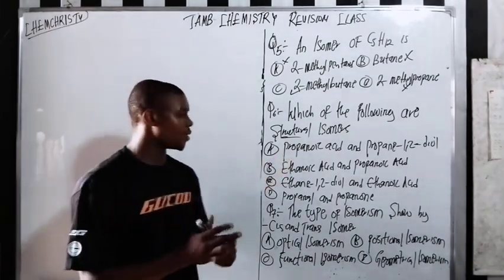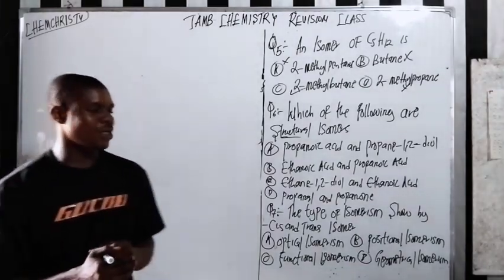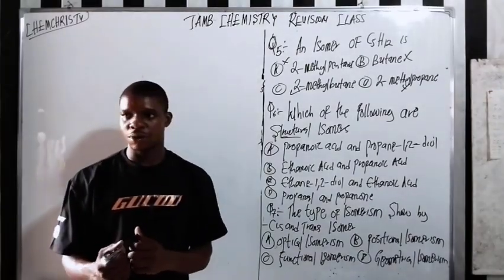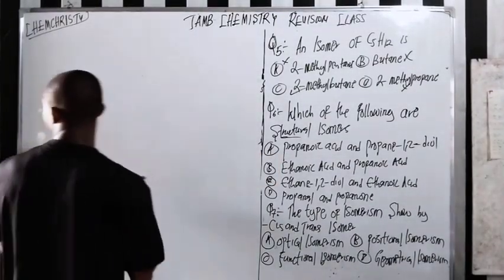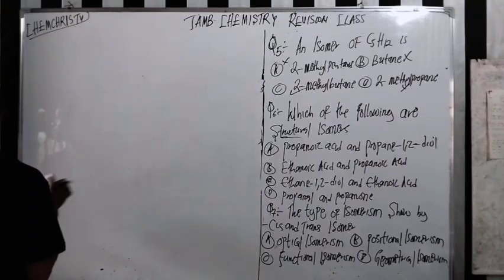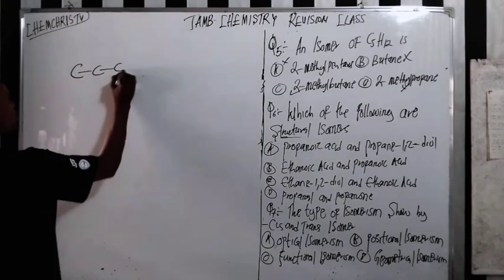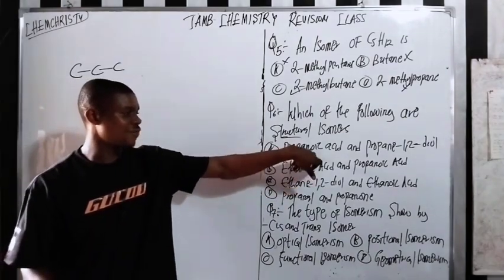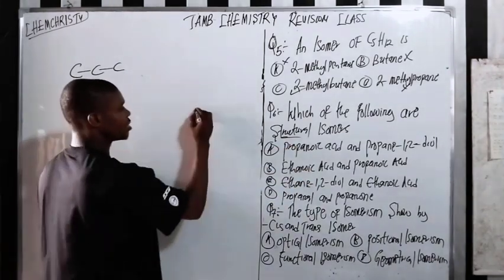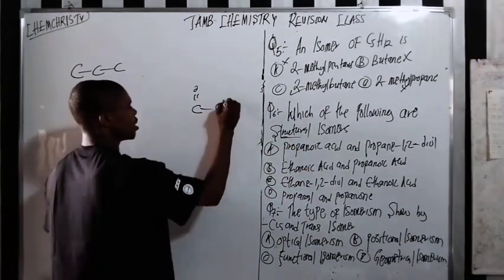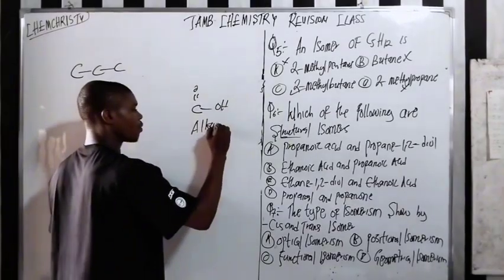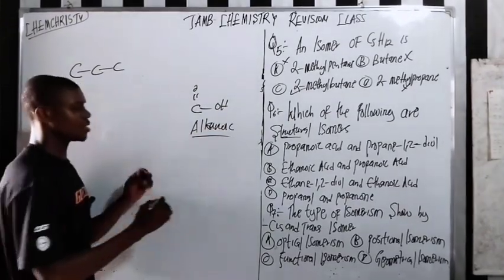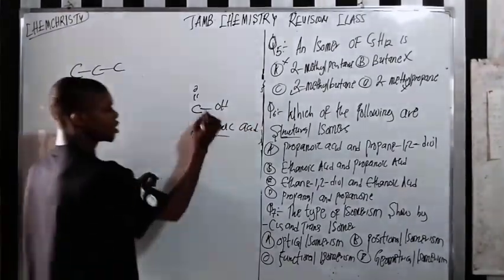So here we have propanoic acid. Propanoic acid is a carboxylic acid functional group. So it has 3 carbon, 1, 2, 3, with the carboxylic acid functional group. We are talking about the oic ending, it's called propanoic acid.